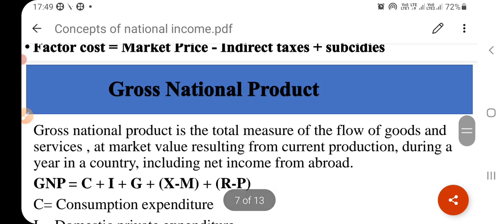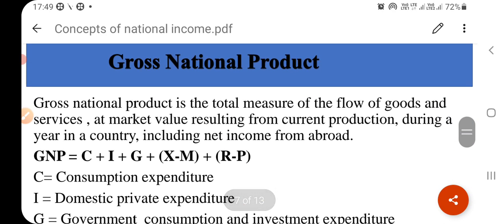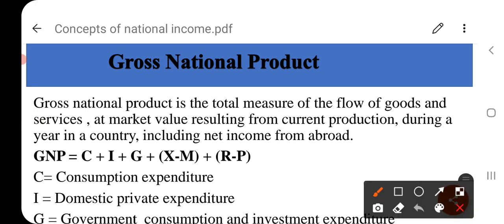Now we are moving to the concept of gross national product. Gross national product is the total measure of the flow of goods and services at market value, means GNP is available at market value, resulting from current production during a year in a country, including net income from abroad. This is the net income from abroad.